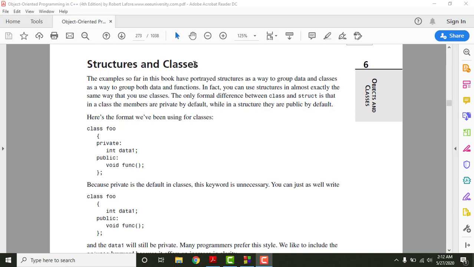But that's not very true. Structures and classes both are used for the same purposes. In structures, we can also keep data and we can also keep functions, and in classes we can also keep data and we can also keep functions. But specifically in C or in C++, we generally use structures for holding data and we use classes for data and functions both.